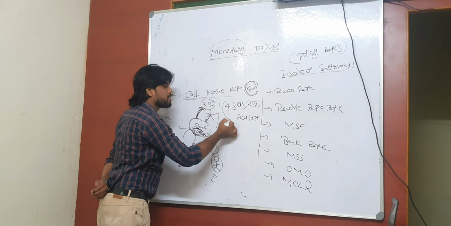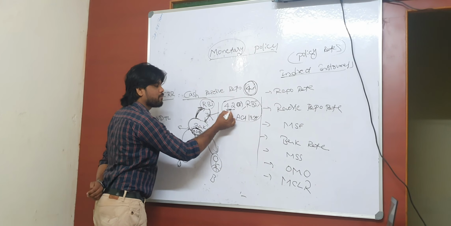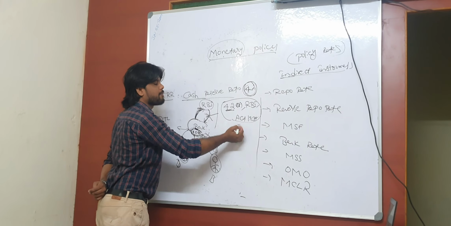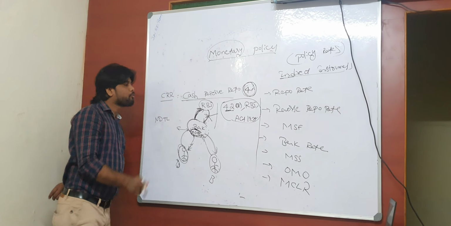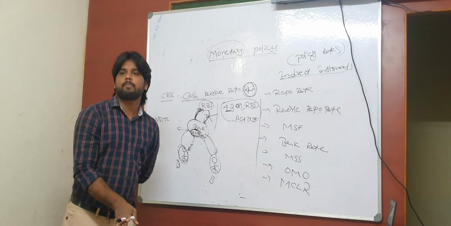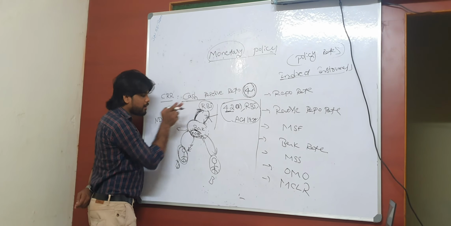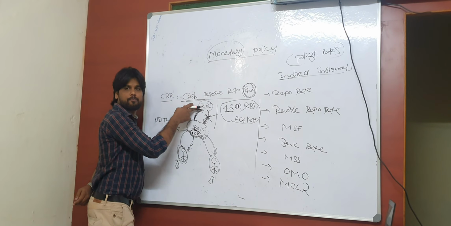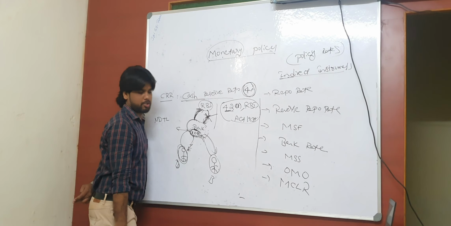And remember, this CRR is mentioned under Section 42, subsection 1 or 1A, of the RBI Act 1934. And one more important point to remember with respect to CRR: RBI never pays any interest to banks on the CRR amount. This is all about the cash reserve ratio, right?